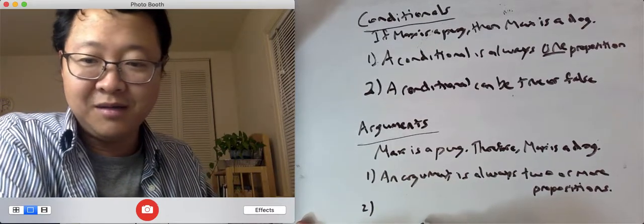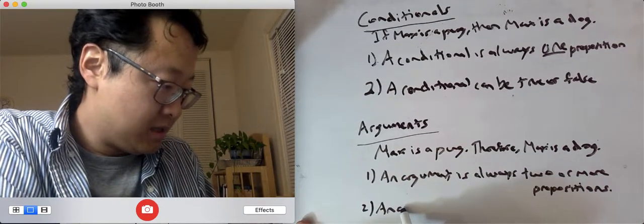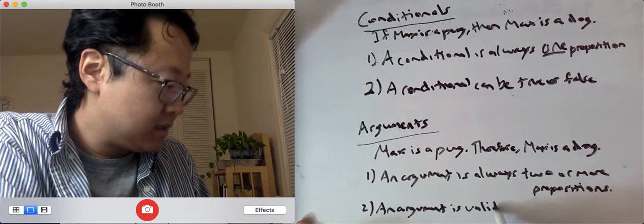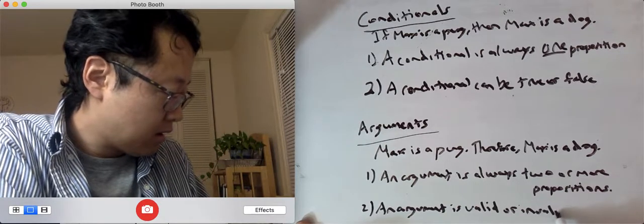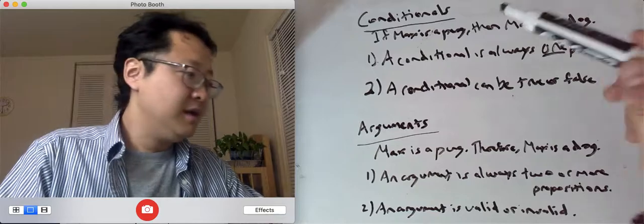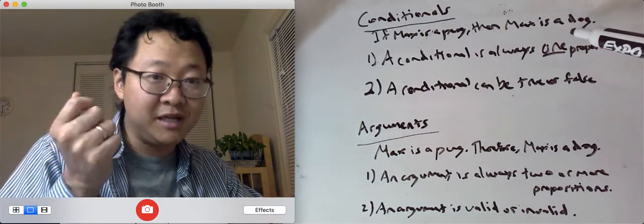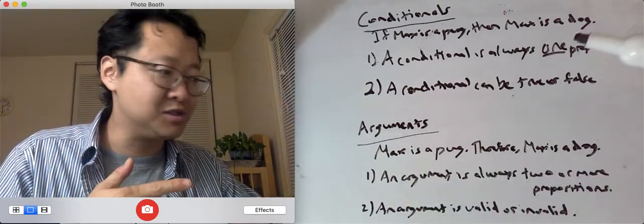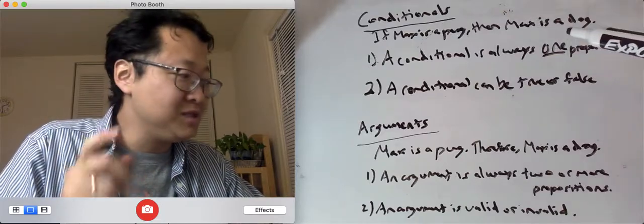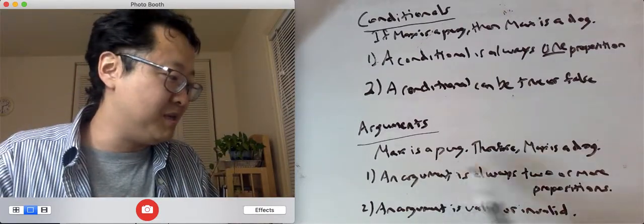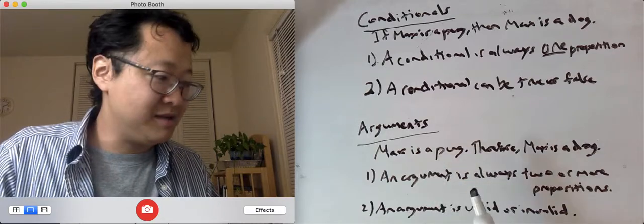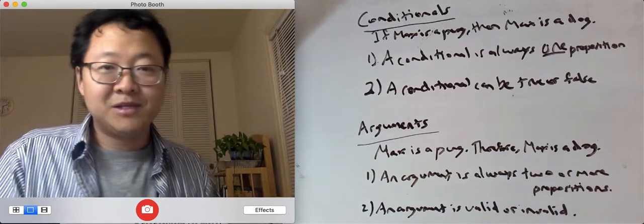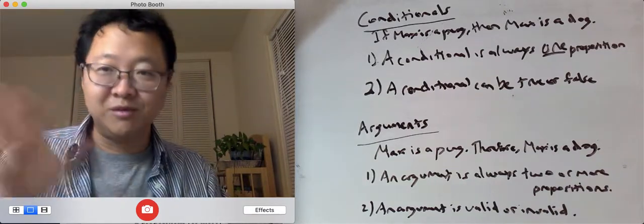Rather, what we want to say about arguments is an argument is valid or invalid. Okay. This, if Max is a pug, then Max is a dog. Since it's one claim, we can't say it's valid or invalid, where valid means if the premises are true, then the conclusion is true. This can't have premises and a conclusion because it's only one claim. But Max is a pug, therefore Max is a dog. We can say this is valid, because if this premise is true, then this conclusion is also true. Okay, so hopefully that should be pretty straightforward, and we'll move on in the next video.